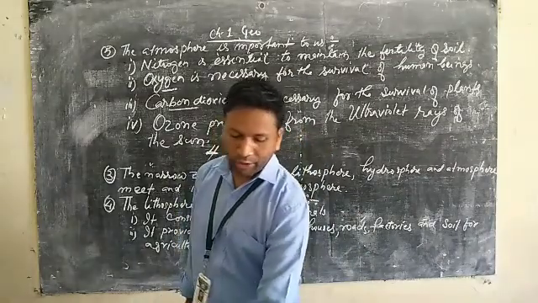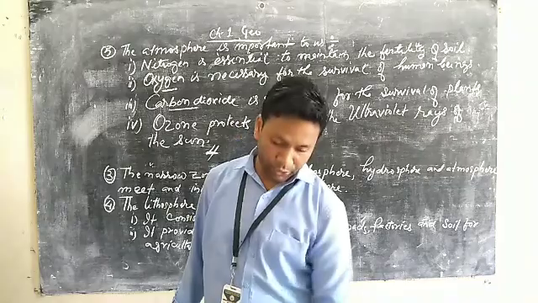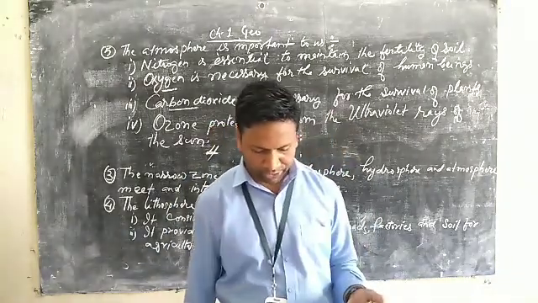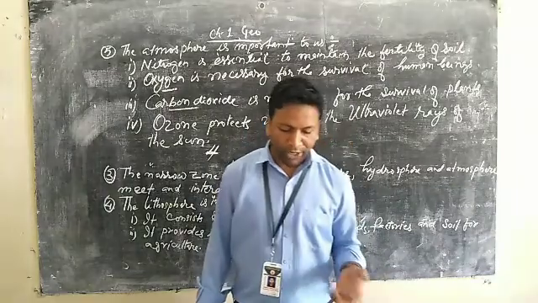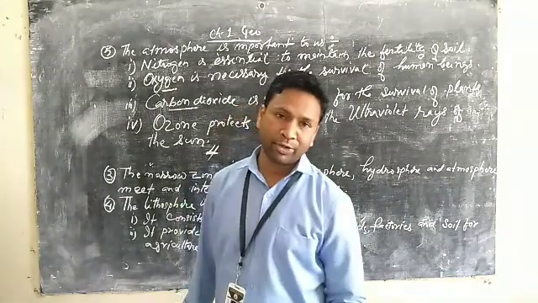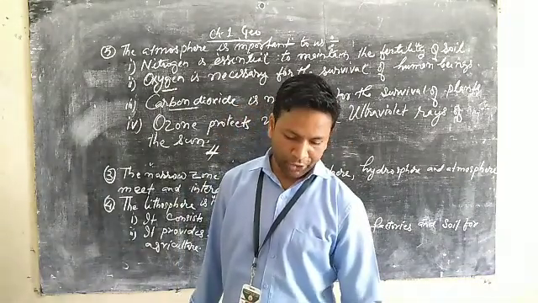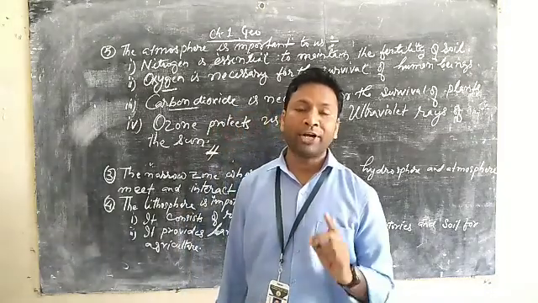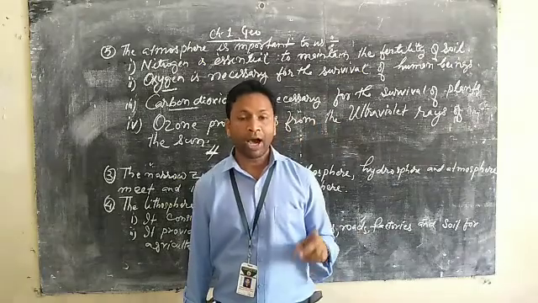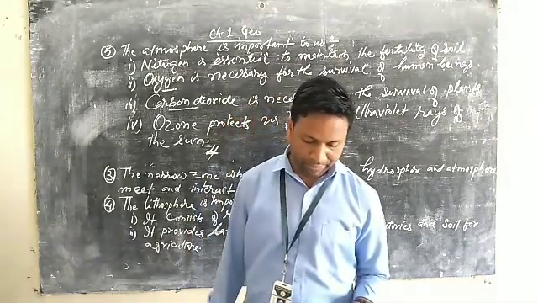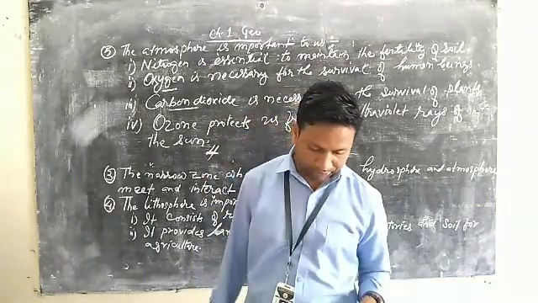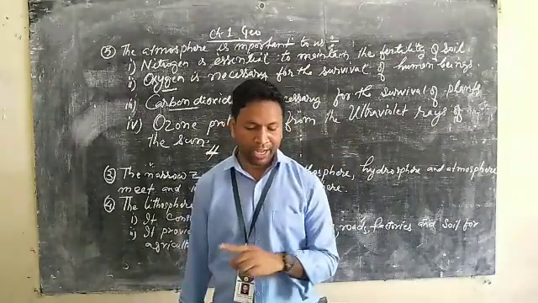Next we have question number E2. What is the question asking us? What do you understand by human environment? For human environment, look at page number 108 of your geography chapter 1. Here it is written about the human environment.